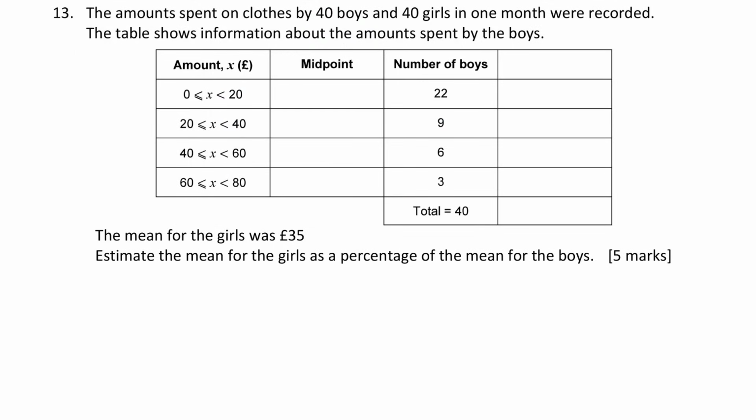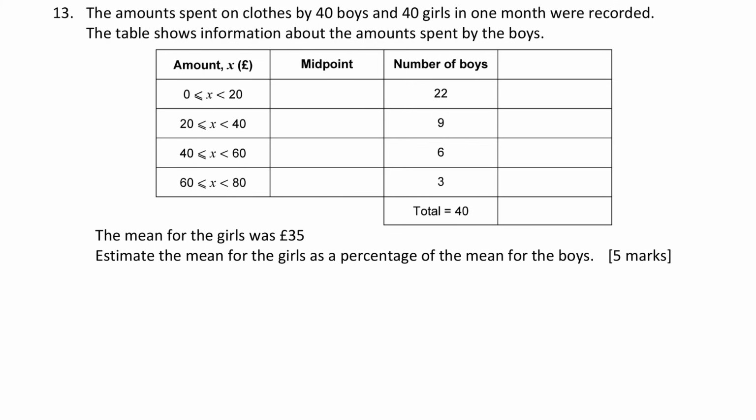Question 13. The amount spent on clothes by 40 boys and 40 girls in 1 month was recorded. The table shows information about the amount spent by the boys. I can already tell from the table, this is a group frequency table. They've got the midpoint marked, so I'm guessing they're going to ask me to find that estimated mean. The mean for the girls was £35. Estimate the mean for the girls as a percentage of the mean for the boys. So obviously the first thing I need to do is find what the mean for the boys is. As I said, the table is already set up for it.